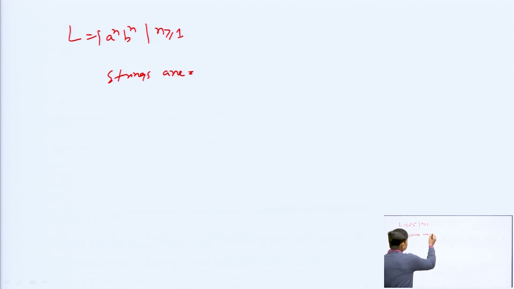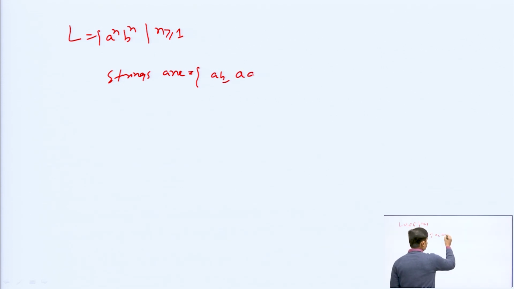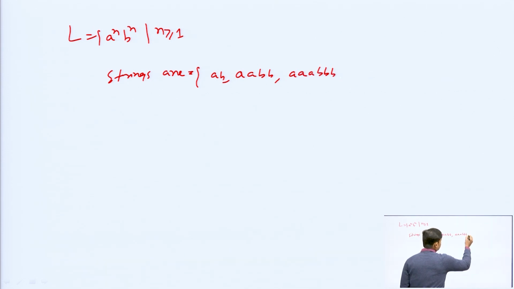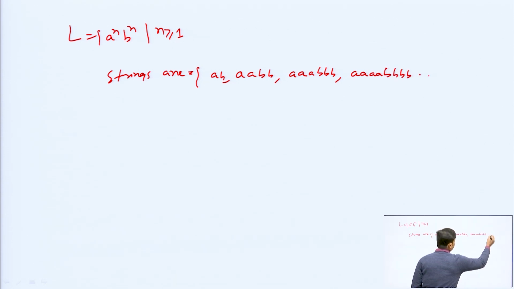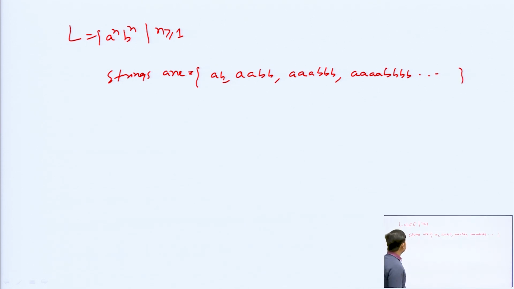Suppose we take one language a to the power n, b to the power n, n greater than or equal to 1. What are the strings here? The minimum length string is ab, then aabb, then aaabbb, then aaaabbbb. If we take n as 4, then 4a 4b, and it continues like that. So here there is an equal number of a and an equal number of b.